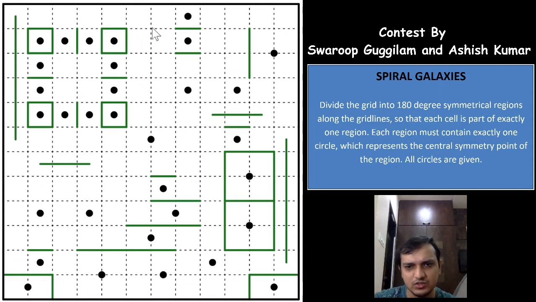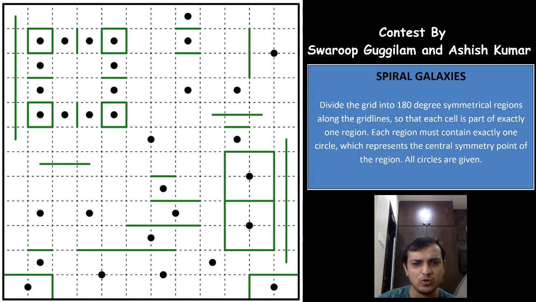Now these cells can go any way they want. They can come down and go, or they can go anyway, because there is too much space here. So this galaxy can form any shape here with 180-degree rotational symmetry. Let us see if we get anything else here. Oh, I found one more cell which can be taken by only one galaxy. Excellent, excellent. And why is that helpful? Let us see.